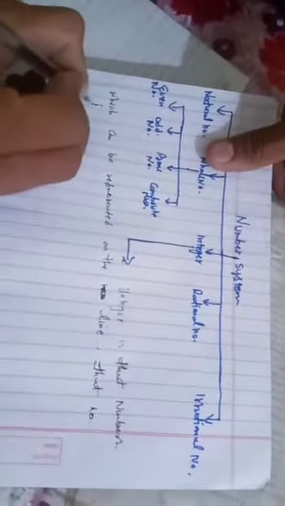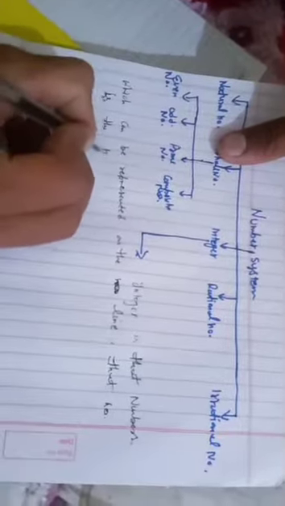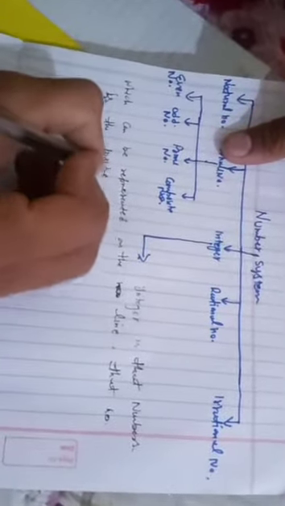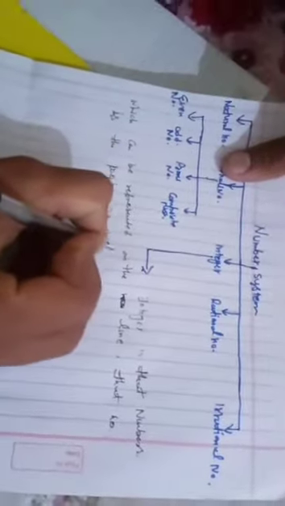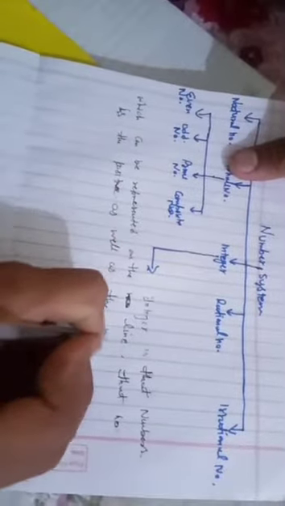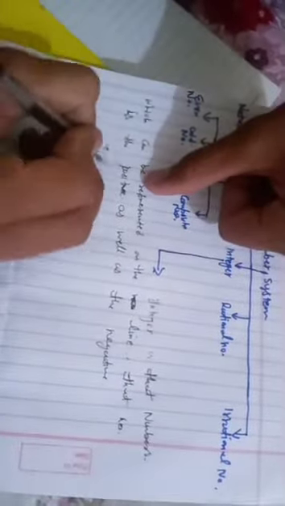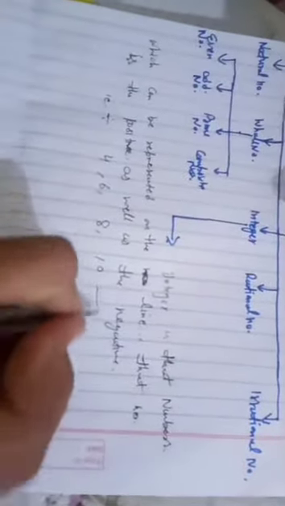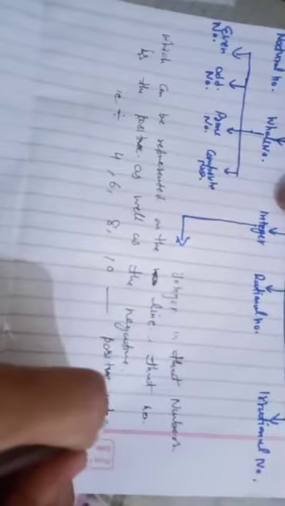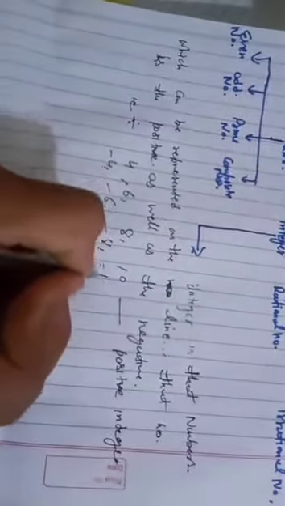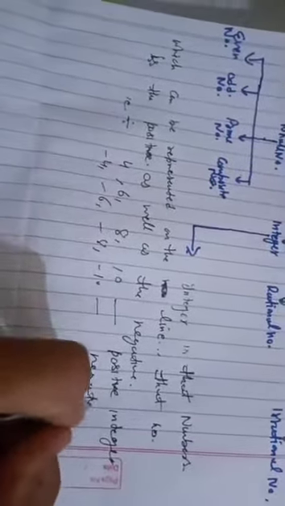That number is positive as well as negative. For example, 4, 6, 8, 10 are positive integers, or -4, -6, -8, -10 are negative integers.